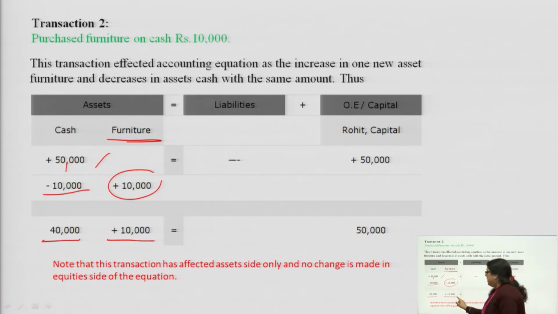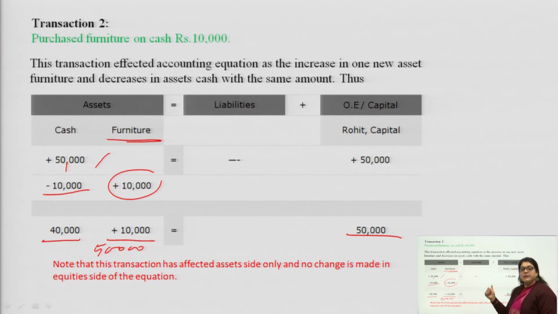Again it is coming to 50,000. It is similar to the right side. As I told you, both sides should be equal. Both sides should be equal means asset should be equal to liability plus capital. Then only we assume that this is the accounting equation.